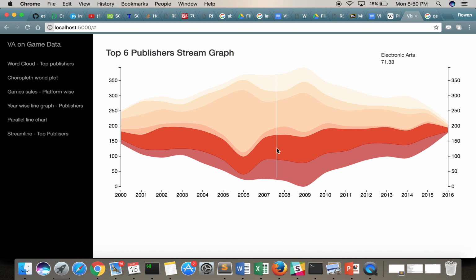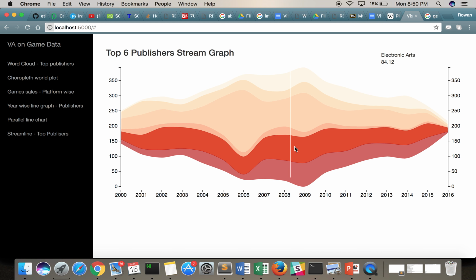Even Electronic Arts has quite a lot of area over here, because of NFS Most Wanted, the first Most Wanted, which is considered to be the best game by most of the gamers. The thing is, it had decent graphics, but it had one of the best storylines ever for a game, and that's where NFS changed.